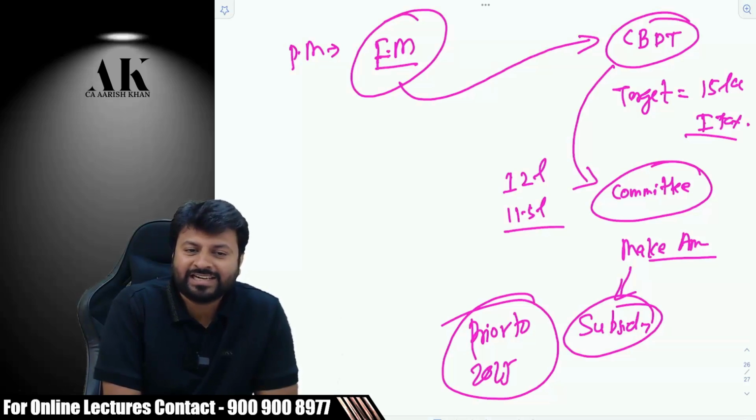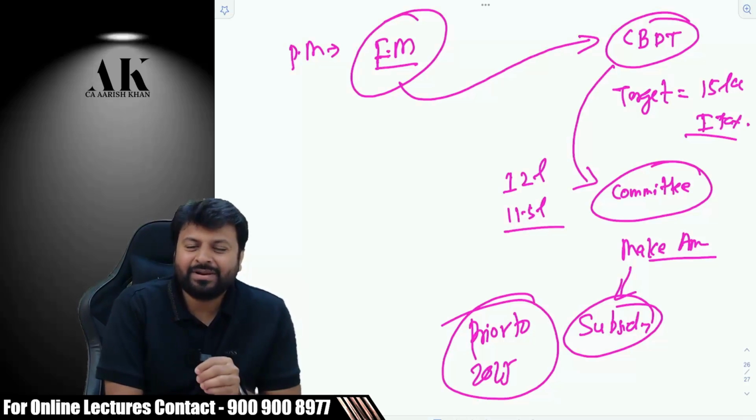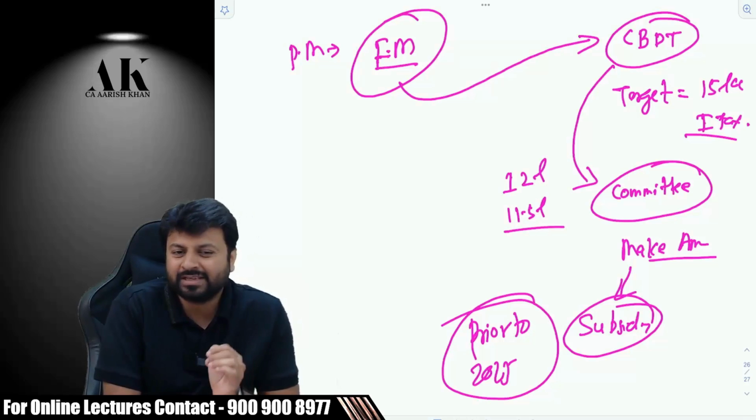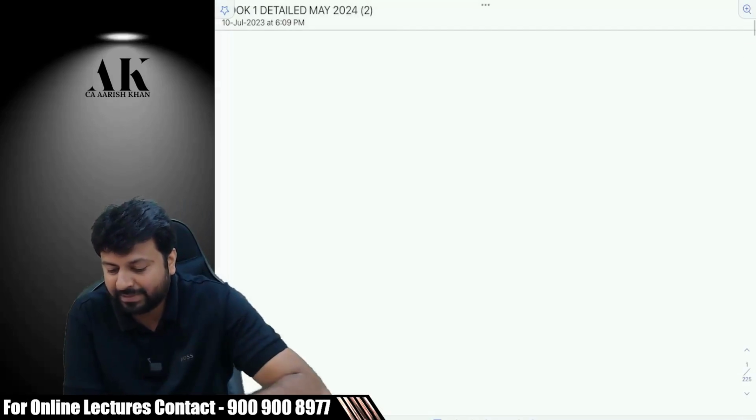Are you able to understand that or not? So this is how they plan things at a big level. Obviously, when they bring such big amendments, they also have to face backlash from the industry. So they might give some temporary relaxations in some cases. They might bring some notifications in some cases. But this is how they try to target that particular base. I'll just show you how big the base is today.